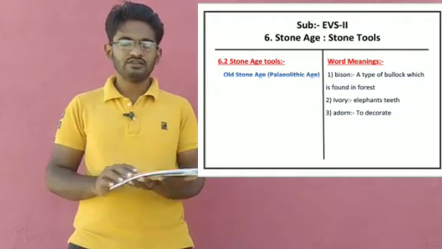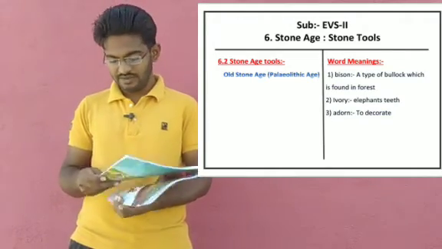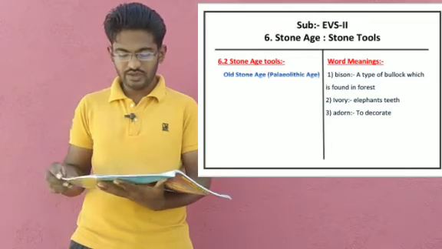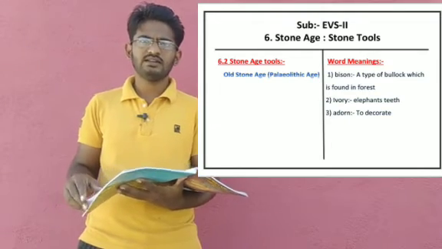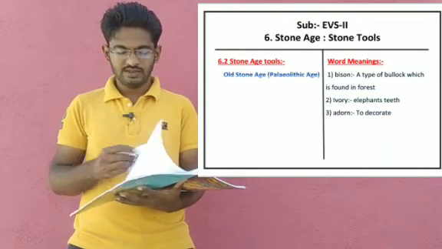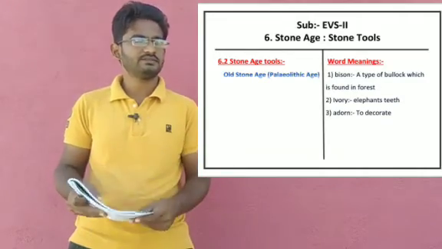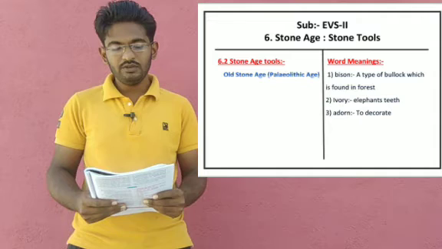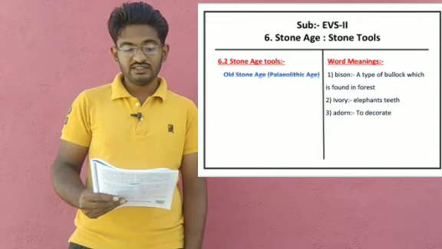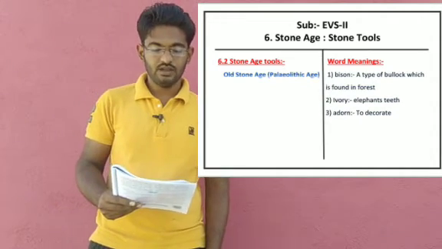Here, downside, you can see a picture, paintings of animals and people. From these paintings we can understand that they were celebrating festivals. Now turn to page number 28. Some remains have also been found in Afghanistan and Sri Lanka.